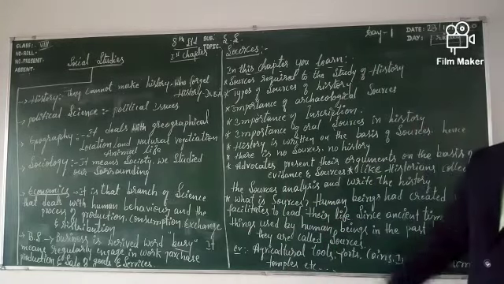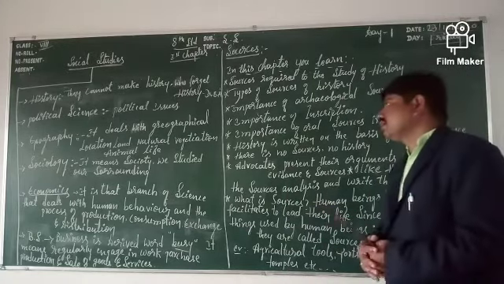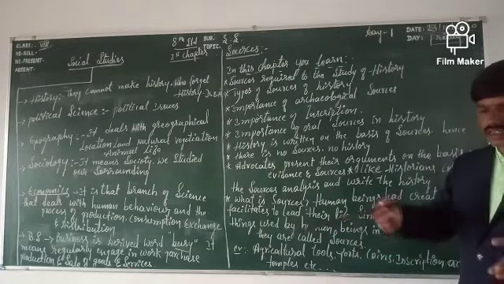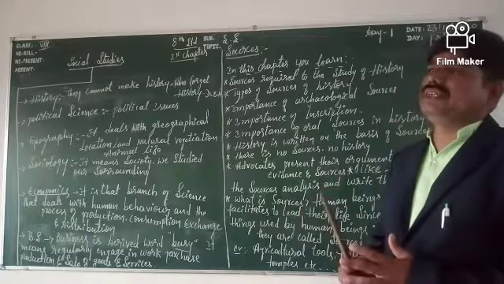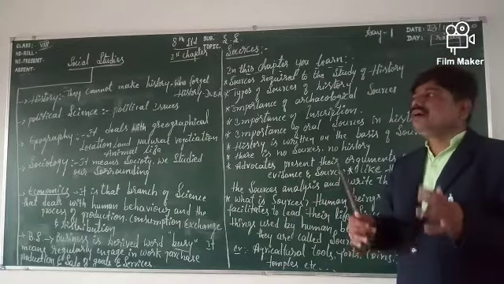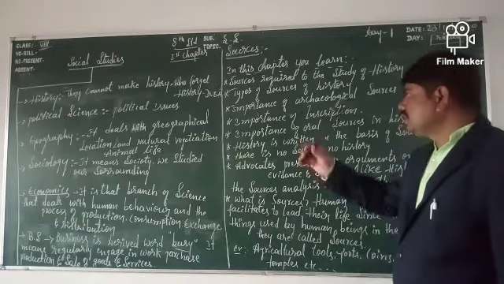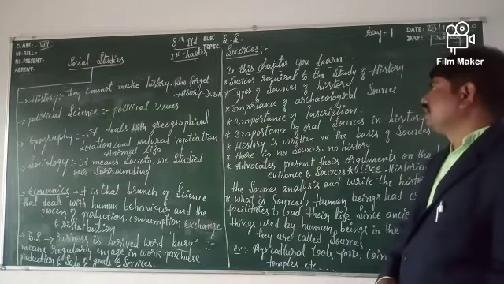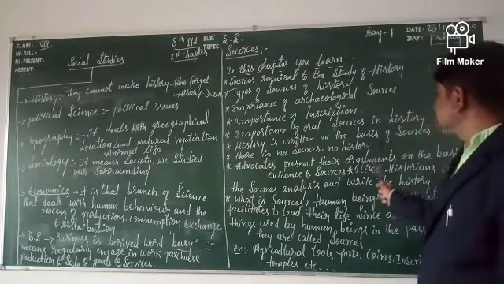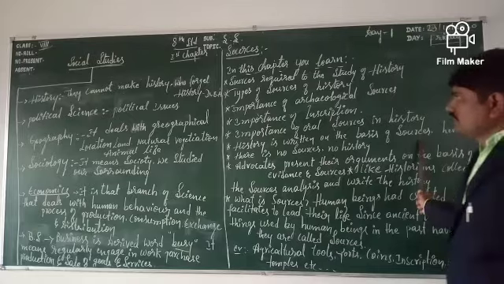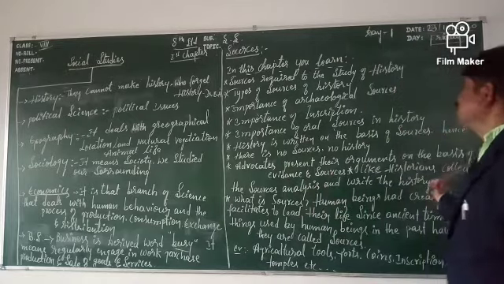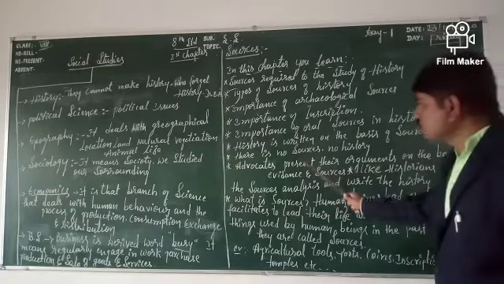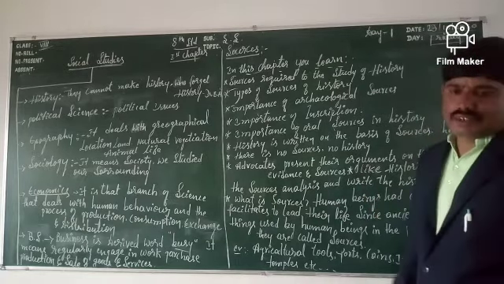We already know that history is a systematic study of past events. So it is written on the basis of sources. If there is no source, there is no history.